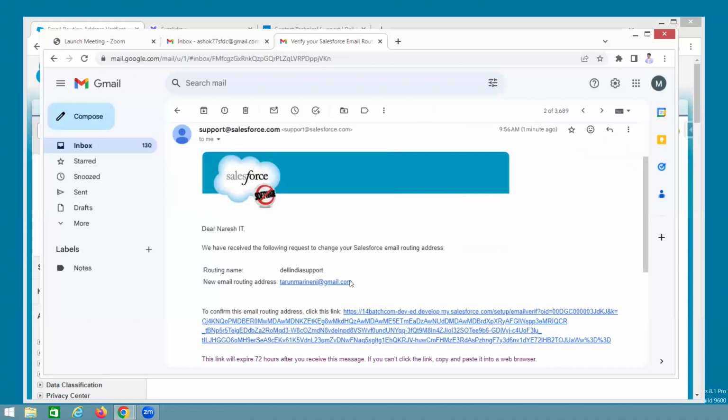That means, hey Tarun, you are giving the new email routing address, this one. So if this guy clicks on this, that means I have successfully received the notification. If you click on it, that guy opens their mailbox and clicks, which means that mail is valid.